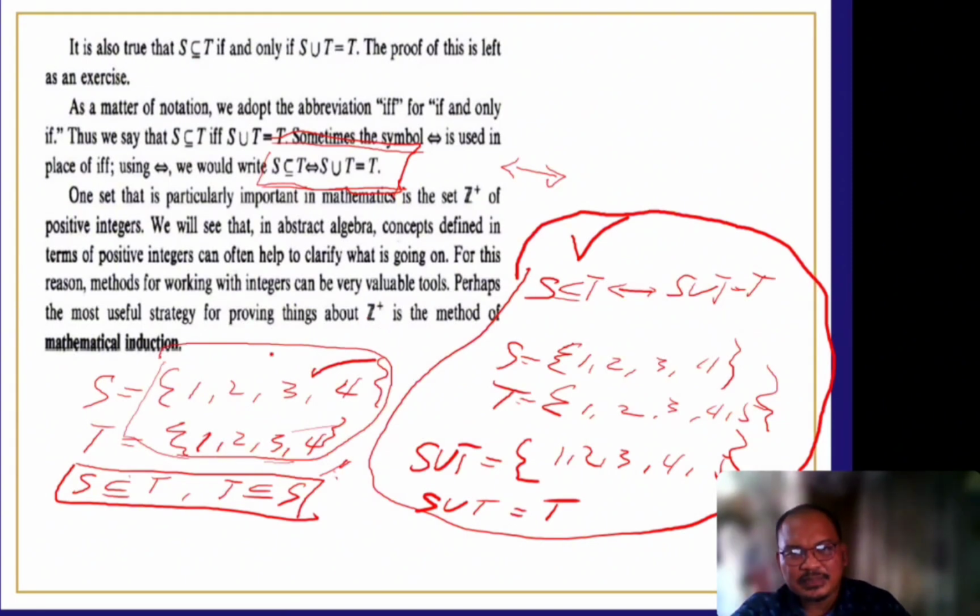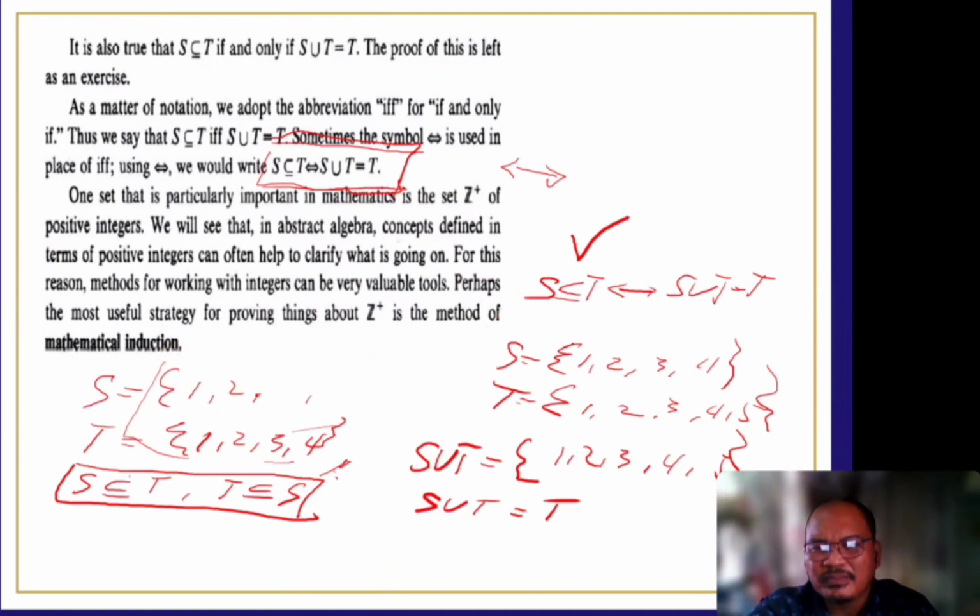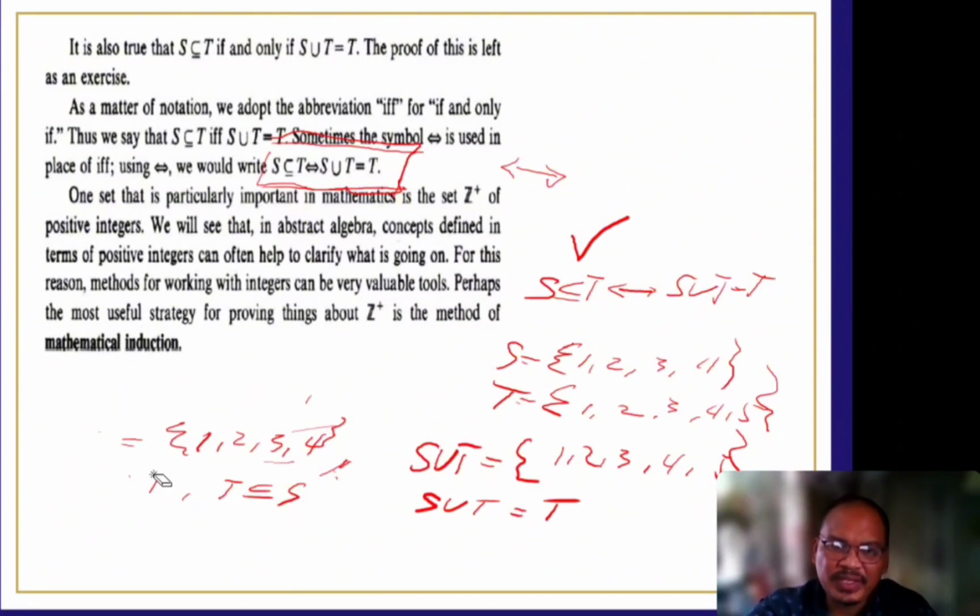One set that is particularly important in mathematics is the set of positive integers. Okay? In abstract algebra, concepts defined in terms of positive integers can often help to clarify what is going on. For this reason, methods for working with integers can be valuable tools, and perhaps the most useful strategy is mathematical induction. Okay? In mathematical induction, actually, pag nag-solve tayo ng mathematical induction, almost the same po yung mga examples natin. But the proof is, lang naman, there are 3 steps in having the proof of the mathematical induction.